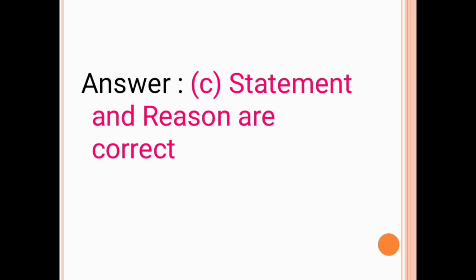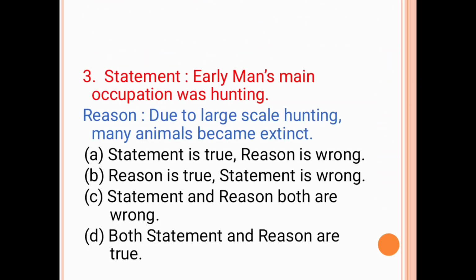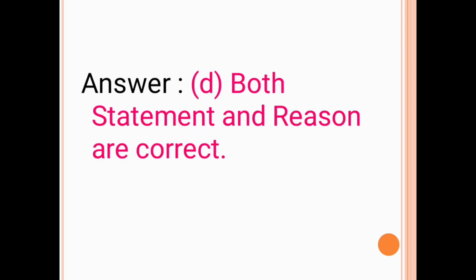The third question is statement: early man's main occupation was hunting. Reason: due to large-scale hunting, many animals became extinct. Option A, statement is true, reason is wrong. Option B, reason is true, statement is wrong. Option C, statement and reason both are wrong. Option D, both statement and reason are true. The answer is option D, both statement and reason are correct.